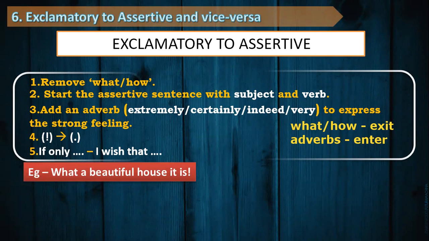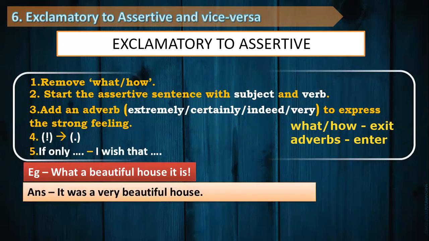Now we can observe that the word "what" is given here because of the article a or an. This time we are changing it into an assertive sentence. Hence, the "what" and "how" words will be taken out, while the adverbs like extremely, certainly, indeed, and very will be entering the sentence. That is the answer. So here we have the final answer, that is, it was a very beautiful house. And then instead of exclamatory mark, we are supposed to put up full stop.